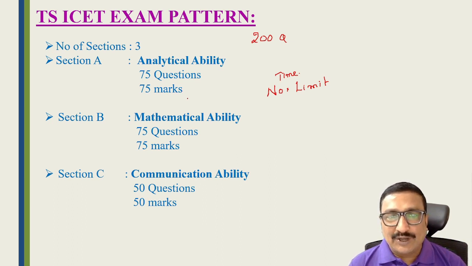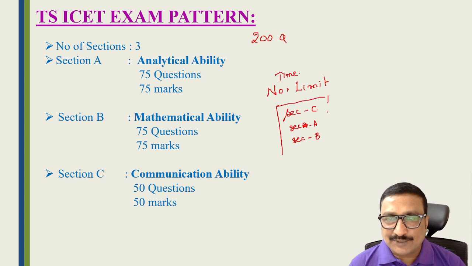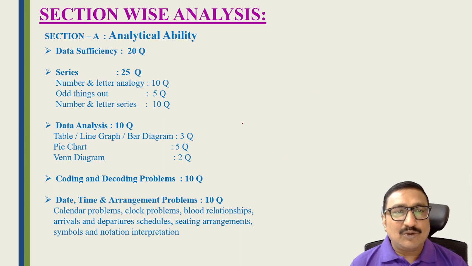But what is the strategy of most of the students who are getting a good rank? First they will go for section C. They will complete section C first, then come back to section A, and last they will come to section B. Most students maintain this pattern: first complete the English section, then the reasoning section, then come back to the mathematical ability section. Okay now friends, now we are going to discuss each section-wise analysis.